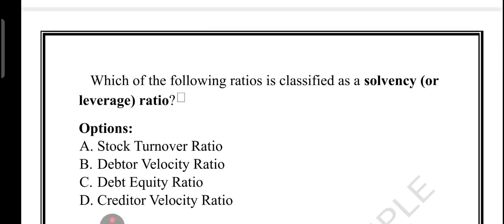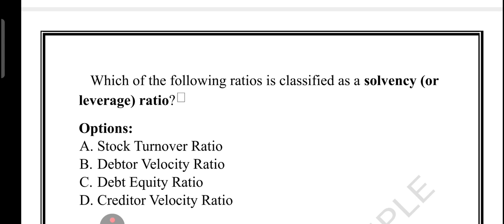This is called activity ratio, not a solvency ratio. This stock turnover ratio tells us how quickly a stock is sold and replaced. For example, suppose a shop restocks every item 5 times in a year, so the stock turnover ratio is 5. This shows inventory efficiency, not loan repayment ability. Here we are more focused on loan repayment ability.